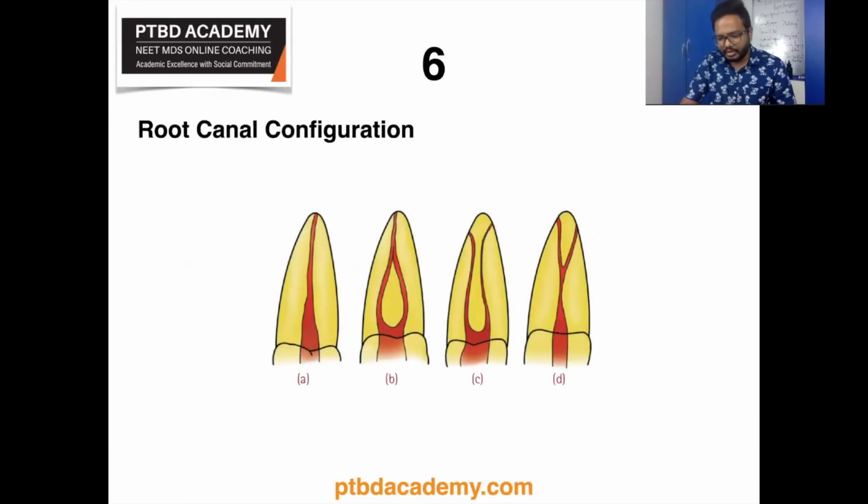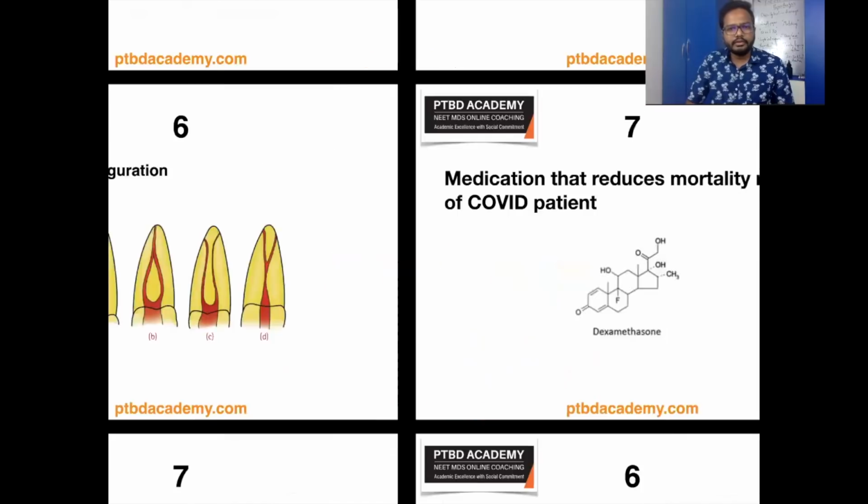So this is pretty easy to remember: 1 2 1 2 2 1 2. So just repeat these numbers, and I'm sure you're not going to forget them for your lifetime. 1 2 1 2 2 1. Right? So as you can see, 1 canal in case of type 1. In case of type 2, it's 2 1 configuration. Type 3, it's 2 2 configuration. Type 4, it's 1 2 configuration. Okay. So this is some information regarding root canal configuration as mentioned in Grossman. Now let's move on to the next question.